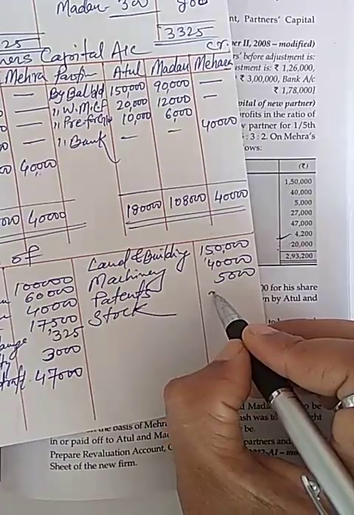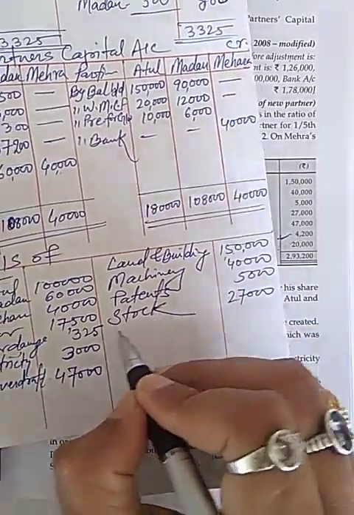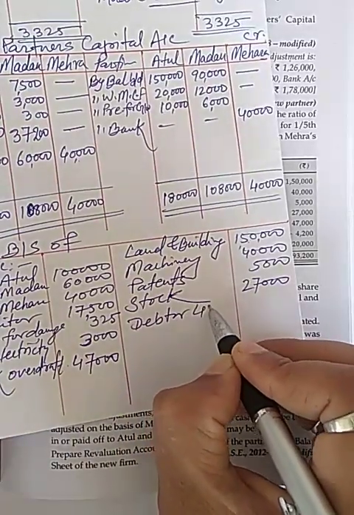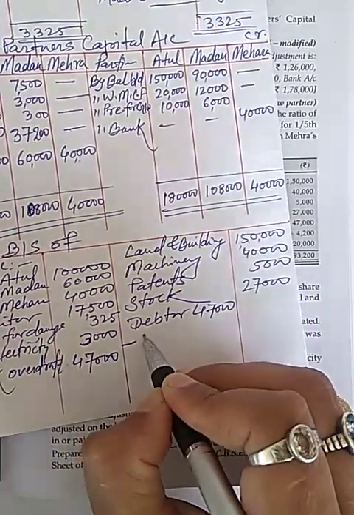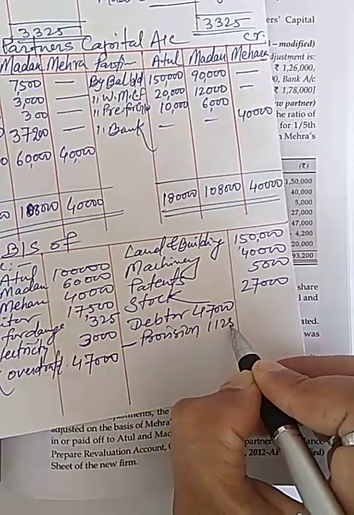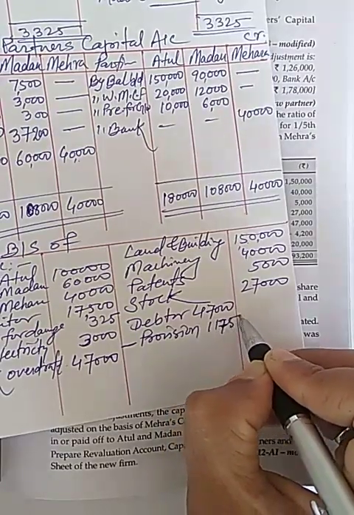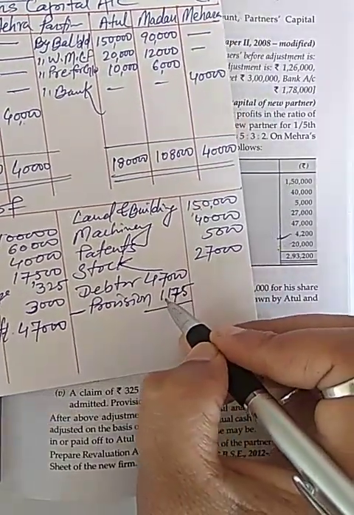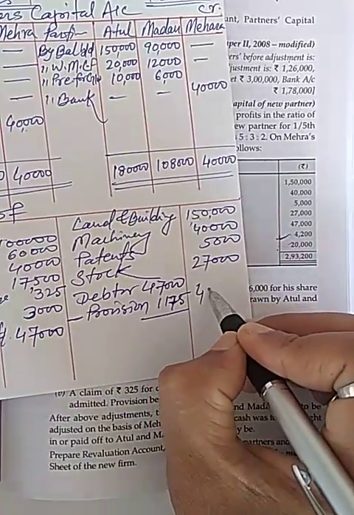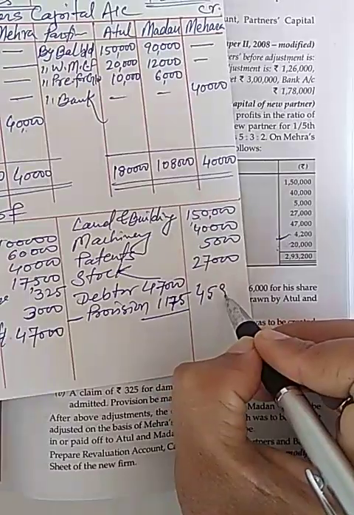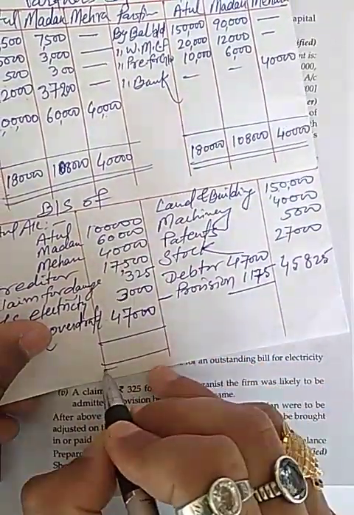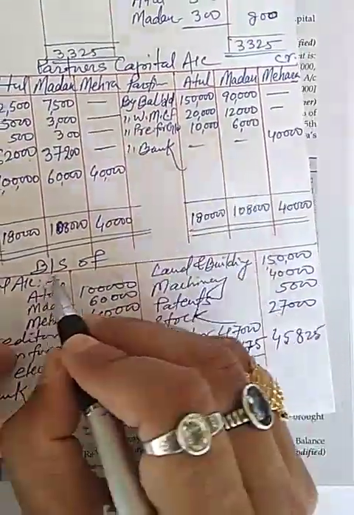Stock 27,000, and debtor 47,000 minus provision. Now provision will be 1,175 only because it will be now 2.5% only. So it will be 45,825. Then I will total the balance sheet.